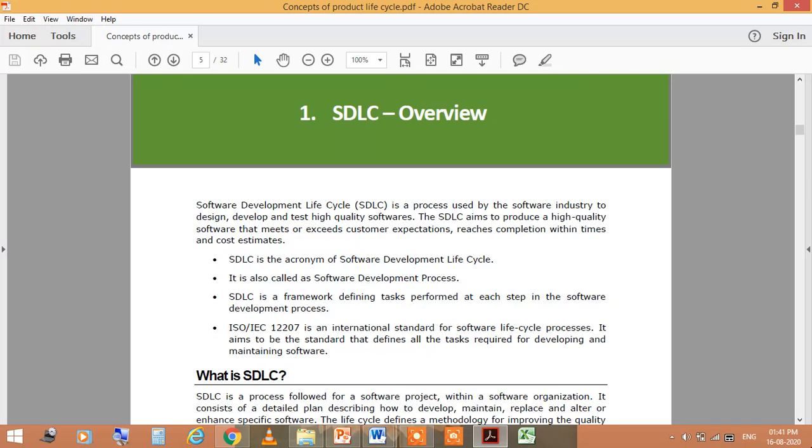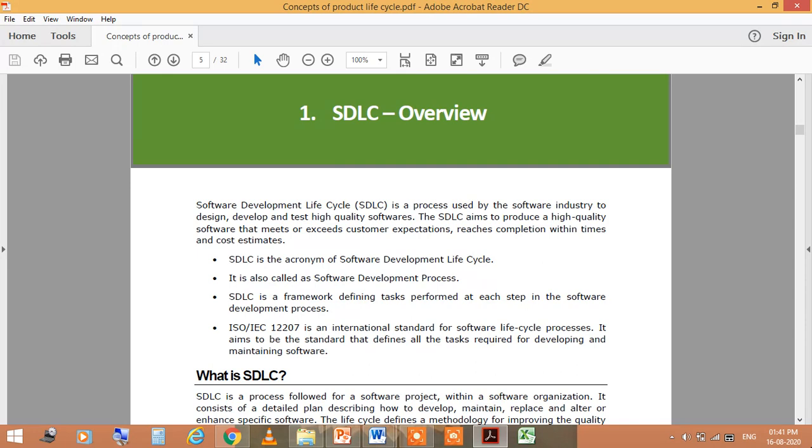SDLC is just an acronym of the software development life cycle. Okay, and it is also called as the software development process.